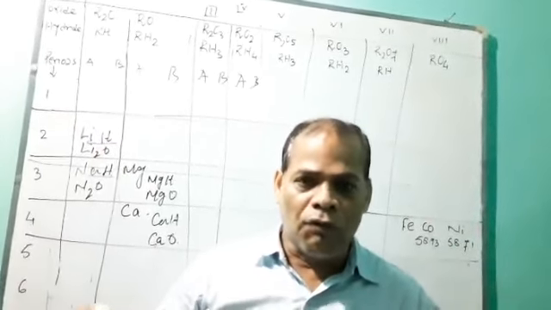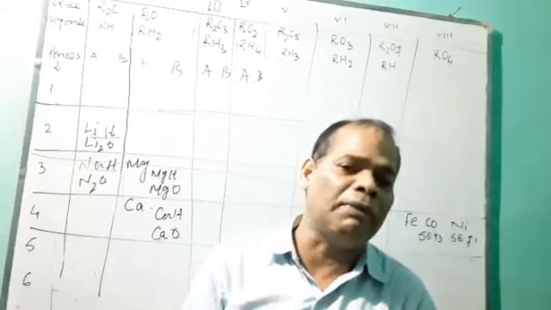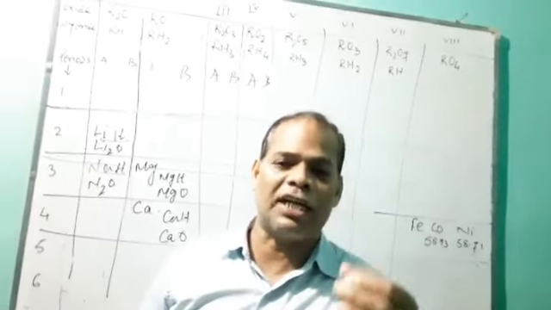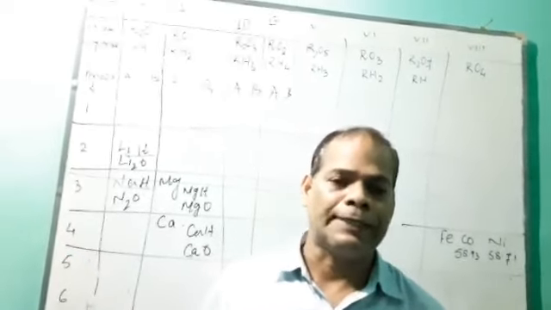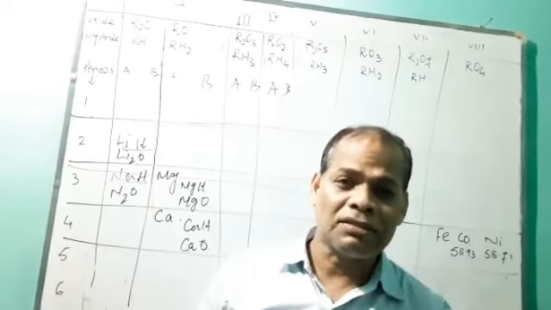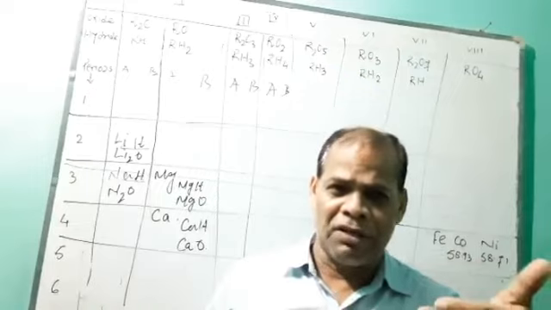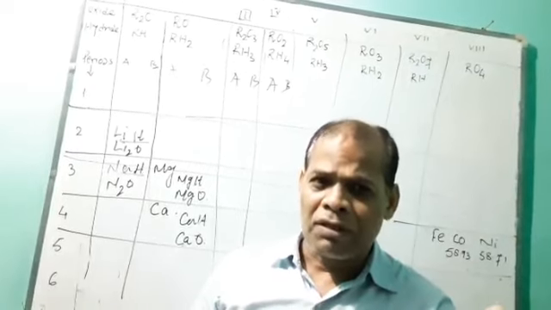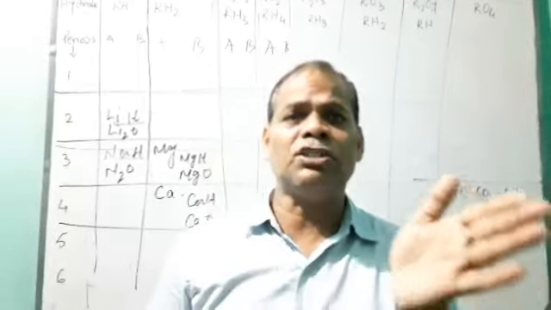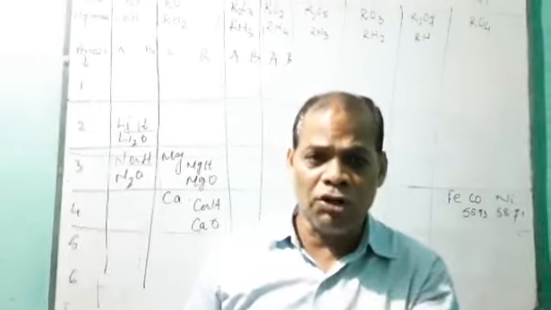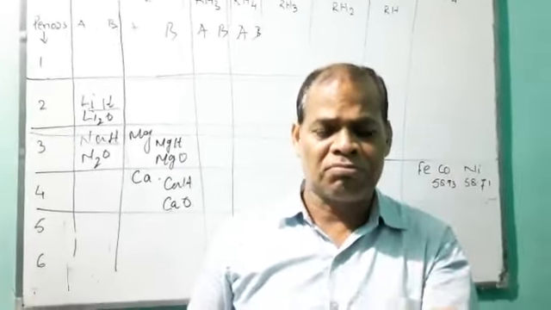While classifying the elements, he took a risk in several places. Like below boron, elements were not present at the time. The elements were missing, so he left the gap.